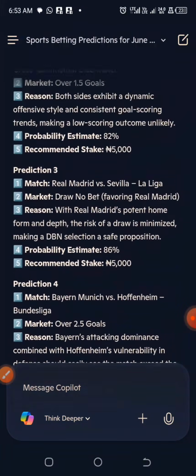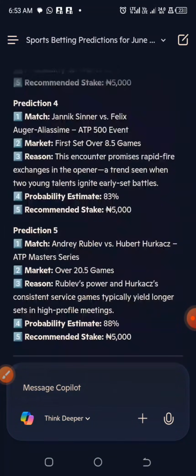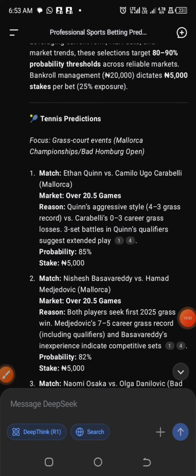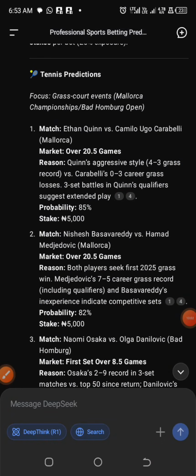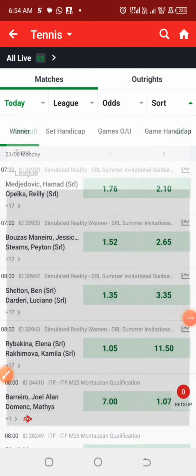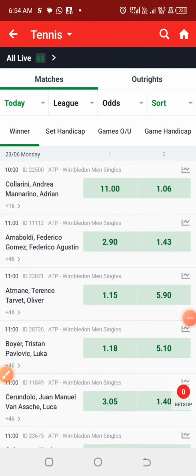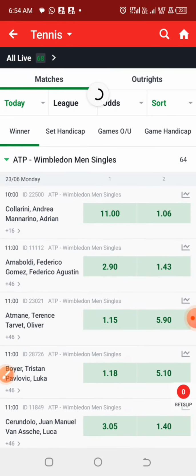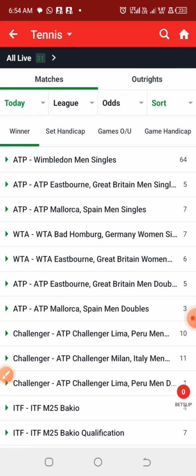I think among all these AI platforms, DeepSeek happens to be the one that has been able to give us the accurate predictions that we want. I'm going to check each of these games to see if they are real, or maybe this is also a mistake. So now let us check if we have the games.